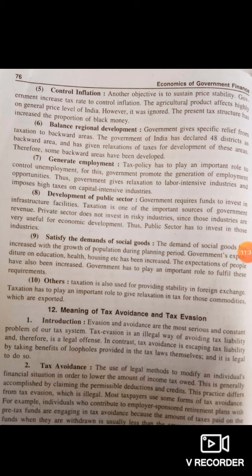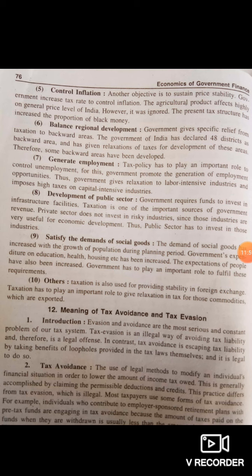Development of public sector. Here government requires funds to invest in infrastructure facilities. So taxation is considered one of the important sources of government revenue, and the private sector does not invest in risky industries, even though they are very useful for economic development. So the public sector has to invest in those industries only.